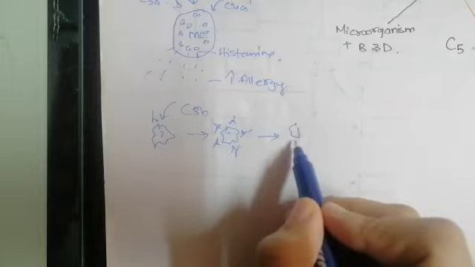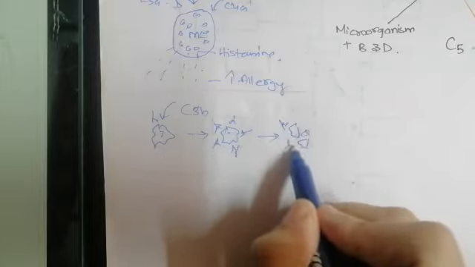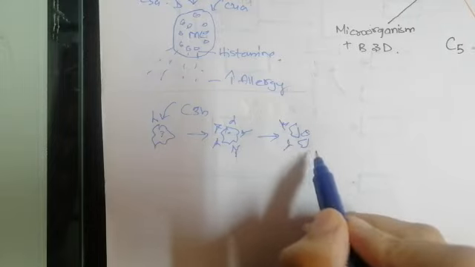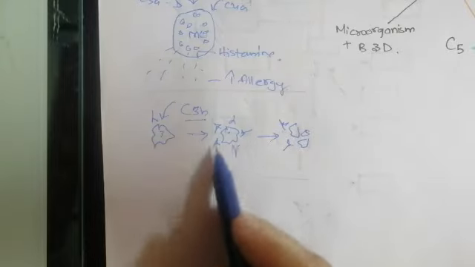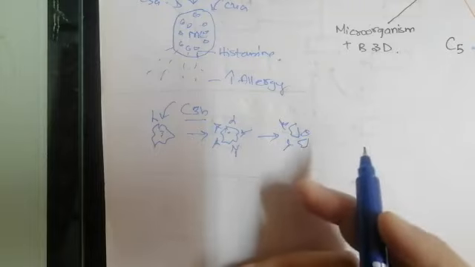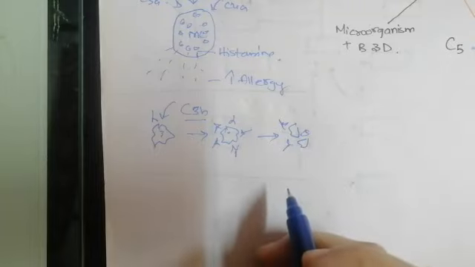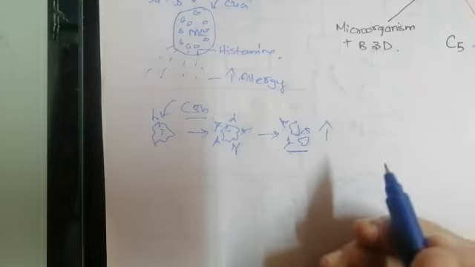Ultimately, it will become damaged and it will be broken into many pieces. This process is called opsonization, which is activated by the C3B because it makes the bacteria ready for phagocytosis. So in opsonization the vulnerability to phagocytosis increases and ultimately there will be damage at the end.